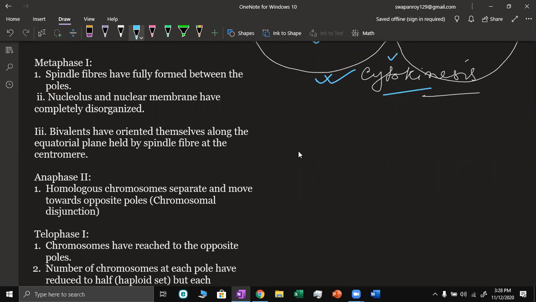After the first division, meiosis 2 will start. In meiosis 2 also, again, what will we have?